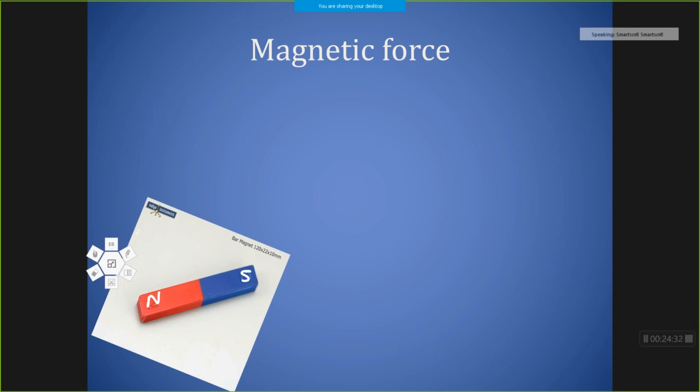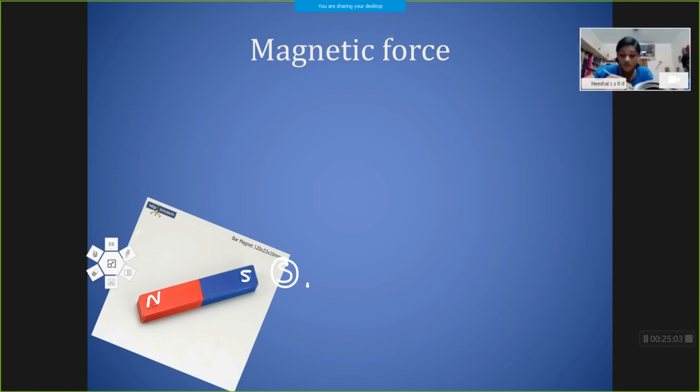If I bring the other magnet's south pole here, we can see that they will repel each other, moving away from each other. Why is it so? These are the same type of poles and they will repel each other. If you bring a north pole here, what will happen? They will attract each other. So in these cases there is no physical contact between the two magnets, and still a force comes into play. That is called a magnetic force.